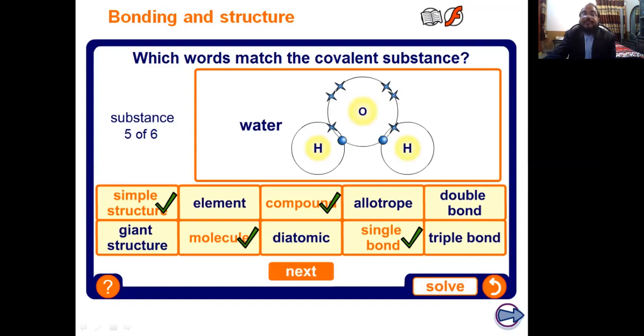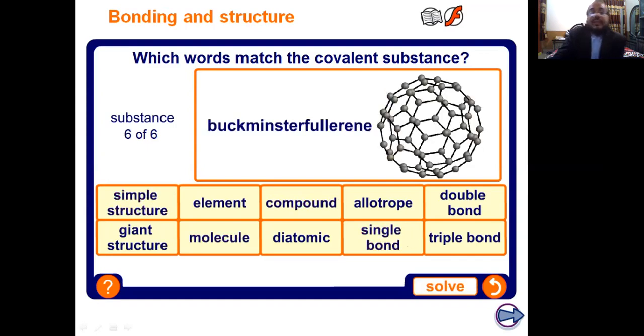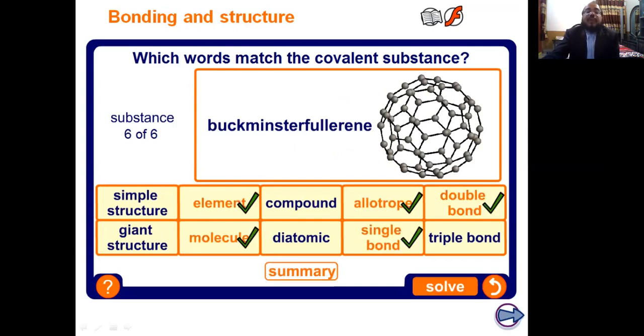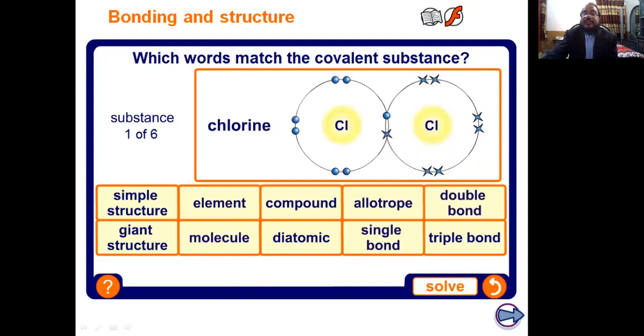And the last, this is also an allotropic form of carbon. Element form, allotropic form, double covalent bond is present. This is an allotropic form and a molecule, as well as having single covalent bonds. There are some examples, and we can say both the single and double bonds are present in this.